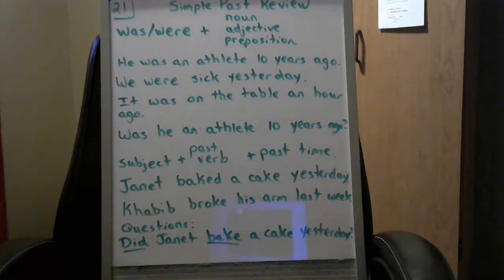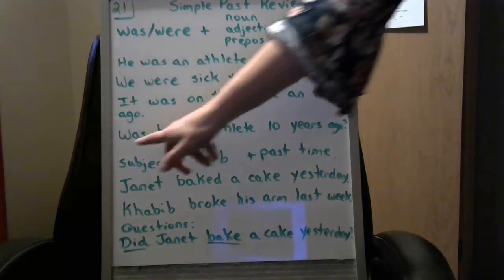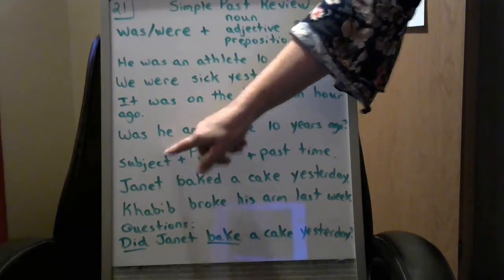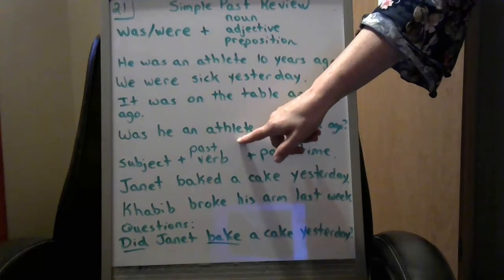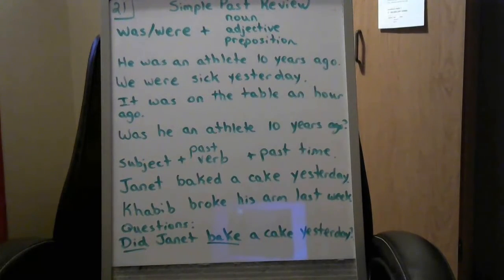Now, if we want to ask a question, we just put was or were in the beginning, then the subject, and again, either a noun, adjective, or preposition. So, was he an athlete 10 years ago? Either yes, he was, or no, he wasn't.